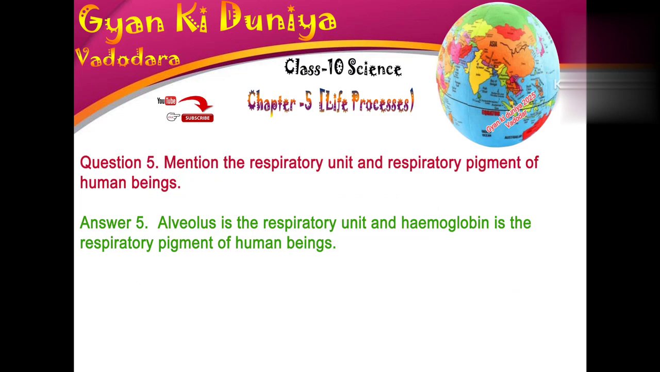Question 5. Mention the respiratory unit and respiratory pigment of human beings. Answer 5. Alveolus is the respiratory unit and hemoglobin is the respiratory pigment of human beings.